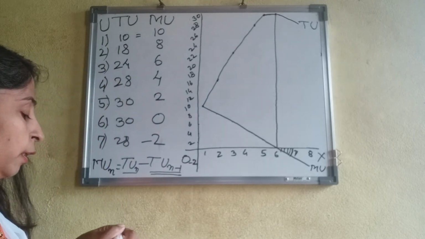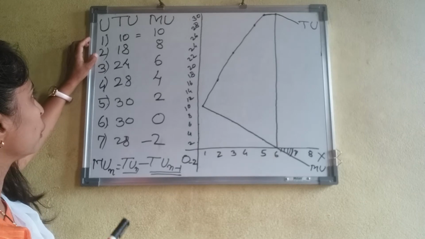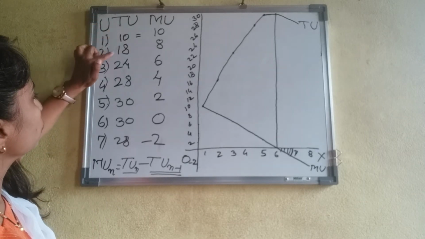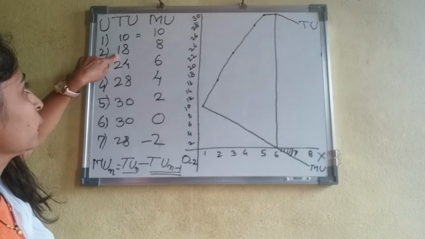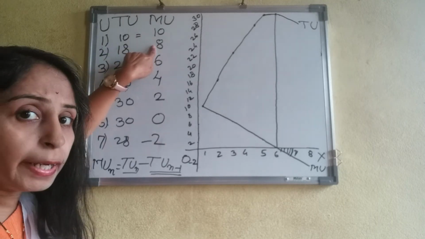Let's see. In the next unit of a commodity, total utility has increased to 8, and our marginal utility is 8.